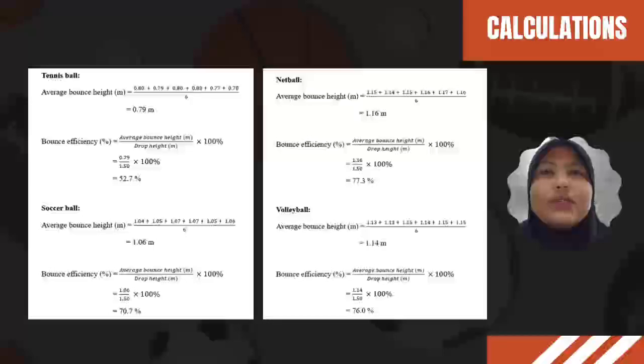These are the calculations to get the value of average bounce height and the value of bounce efficiency. In order to get the value of average bounce height, we have to add all 6 trials of each of the balls and divide by 6. To get the value of bounce efficiency, apply this formula in the calculation: average bounce height divided by drop height, multiplied by 100%. And this is the result that we got from the calculation.